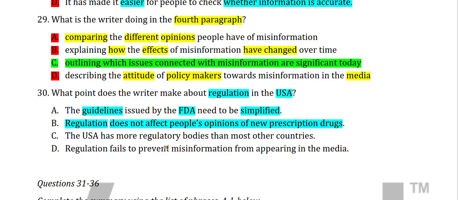The USA has more regulatory bodies than most countries. So the USA has more regulatory bodies than most other countries. Regulation fails to prevent misinformation from appearing in the media. So this particular thing fails to prevent misinformation appearing in the media, meaning to say it does not serve its intended purpose.